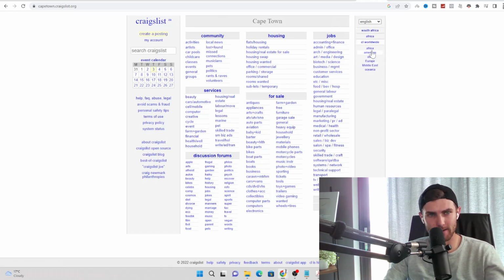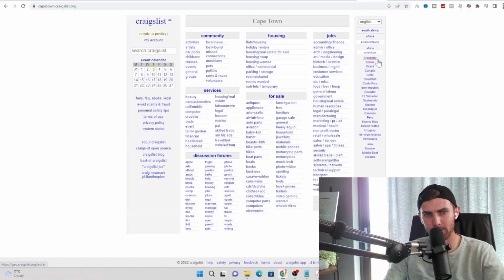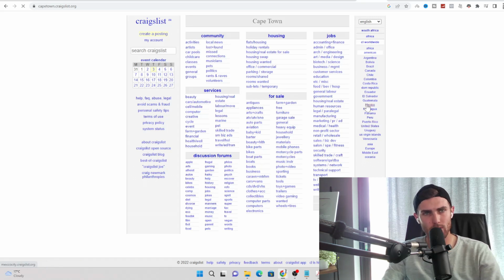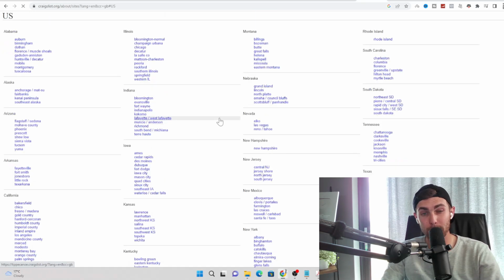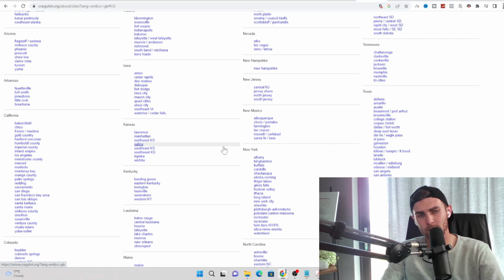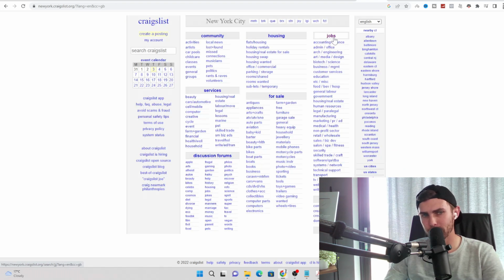So I'm going to click on Craigslist worldwide. I'm going to go and click on America, and I'm going to go and click on United States, as that is the best place to go and post these kind of ads. So after I've chosen United States, go and look for some of the bigger cities such as Las Vegas, Los Angeles, New York, Chicago. So I'm going to go and use New York, and I'm going to go and click on New York City. Under the jobs category, go and select sales or business development.